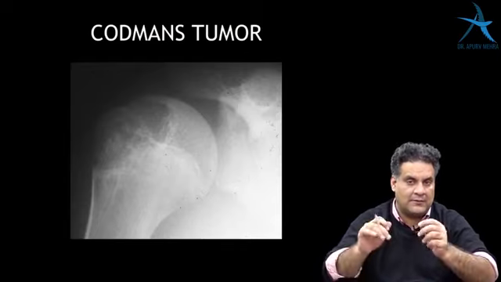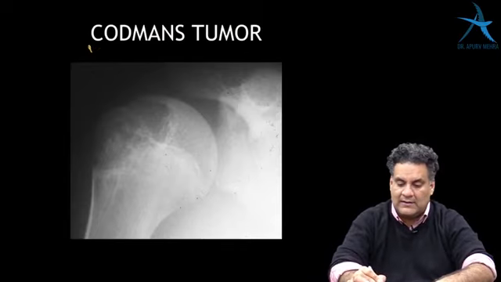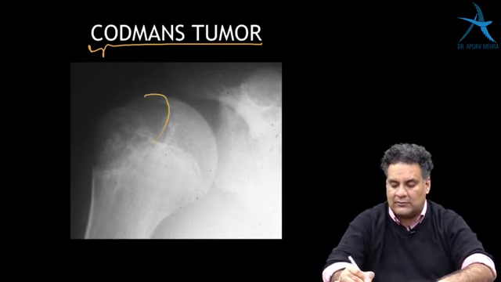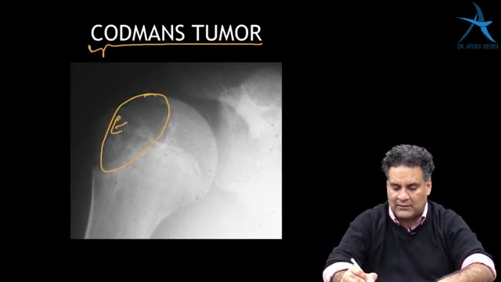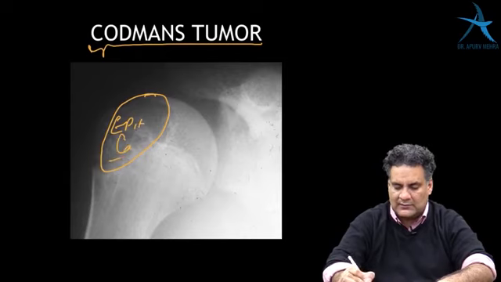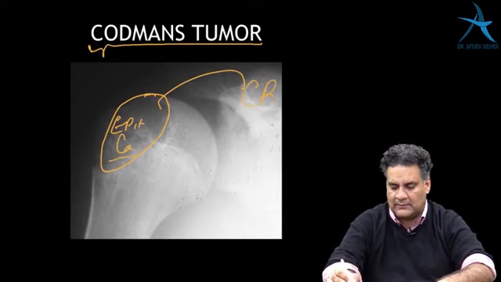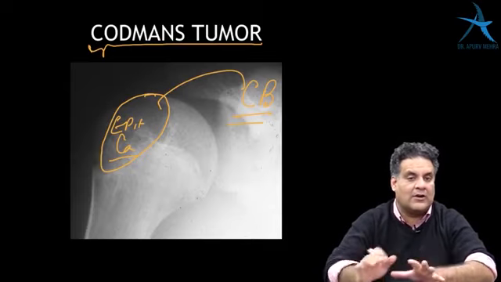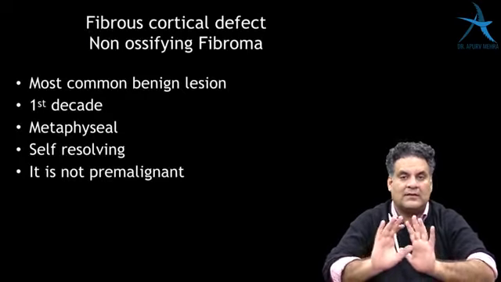Codman's tumor. The bells ring in your ears as if they're talking about Codman's triangle, but no. This is a tumor involving the epiphysis along with calcification. This is going to be chondroblastoma. So you have to learn this, because this is very commonly asked. Codman's tumor has nothing to do with Codman's triangle.